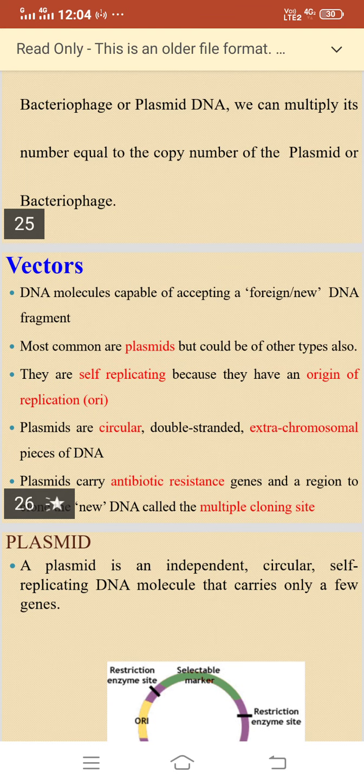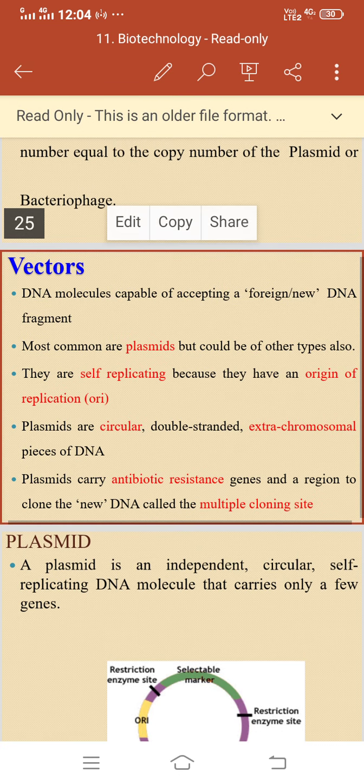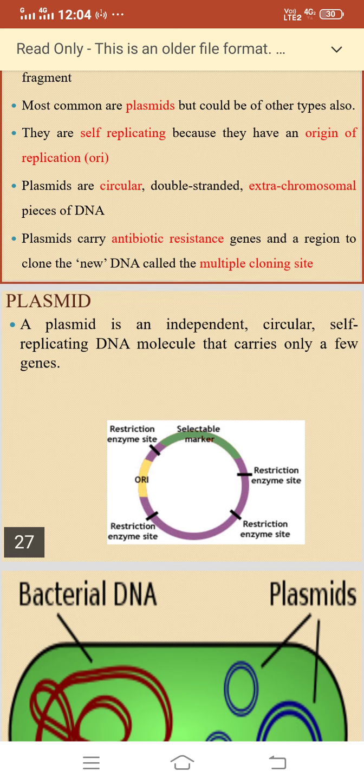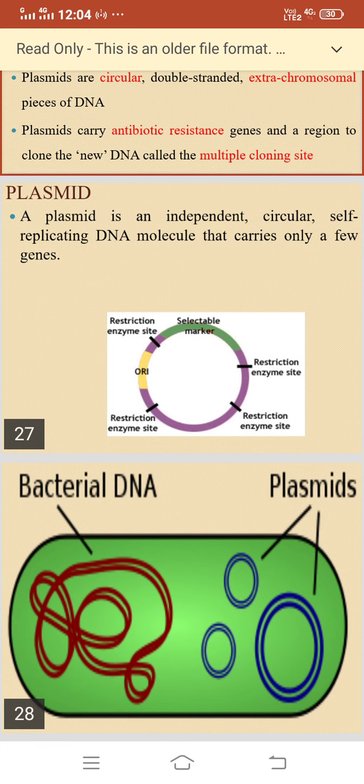Plasmids are circular, double-stranded, extra chromosomal pieces of DNA. Plasmids carry antibiotic resistance genes and a region to clone the new DNA called the multiple cloning site. A plasmid is an independent circular self-replicating DNA molecule that carries only a few genes. So you can see there are various restriction enzyme sites, and that green part is the selectable marker, and this is ORI.